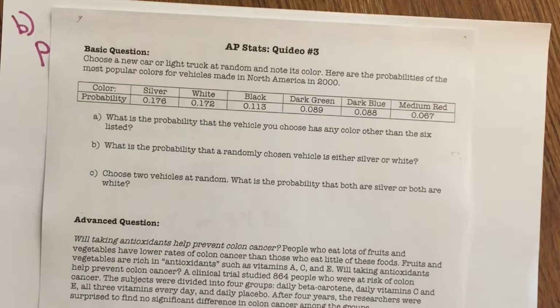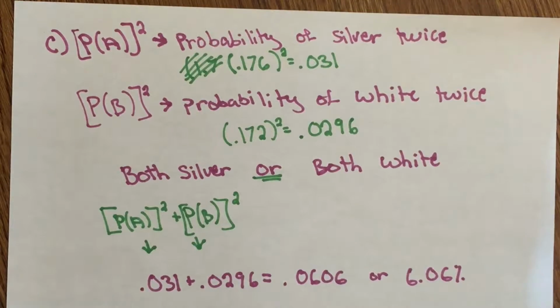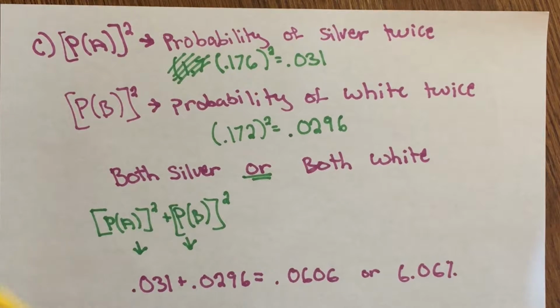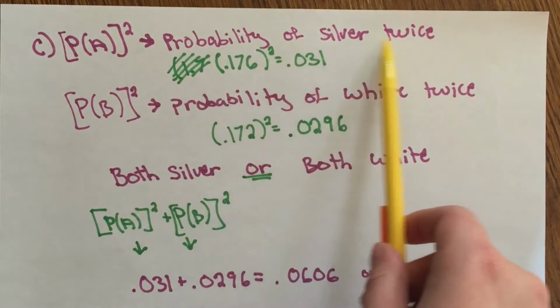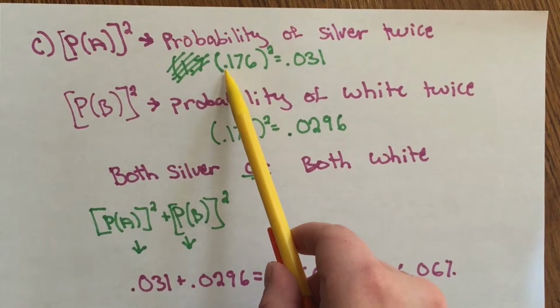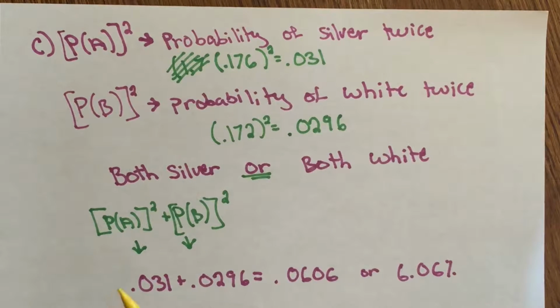Part C of this problem says choose 2 vehicles at random. What is the probability that both are silver or both are white? So this problem is very similar to what we just did in problem B. So you'd start out with the probability of finding silver twice, which is just the probability of A squared. So when you do that, you get 0.176 squared equals 0.031. And then you do the same thing for white cars. The probability of a white car twice, or the probability of B squared, is 0.172 squared, which equals 0.0296.